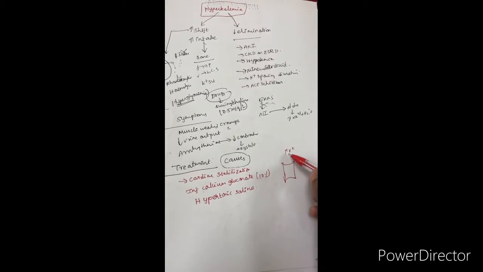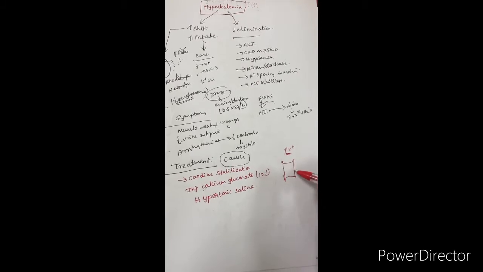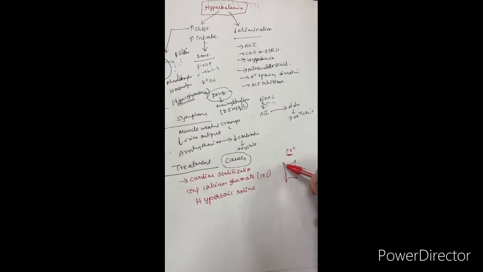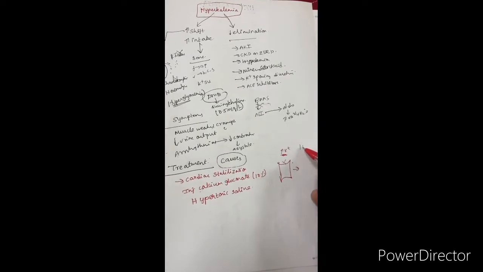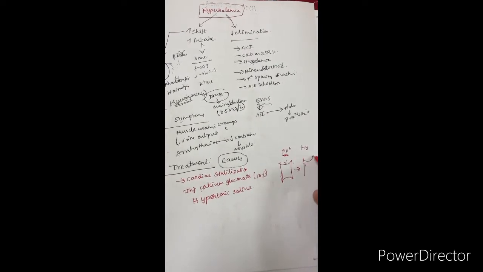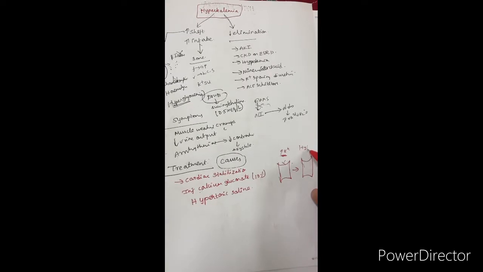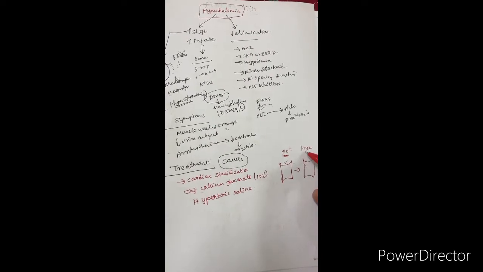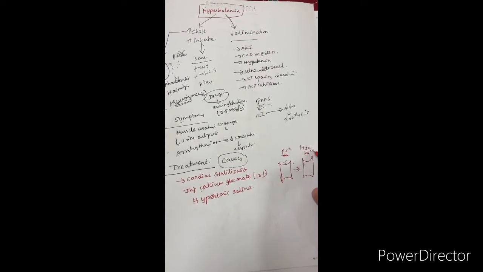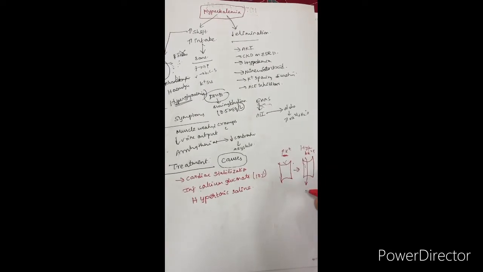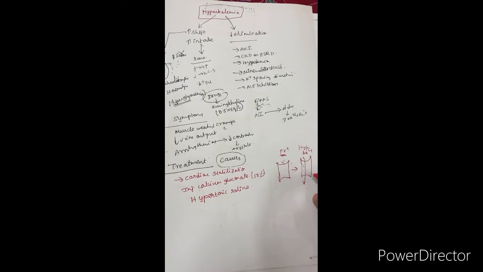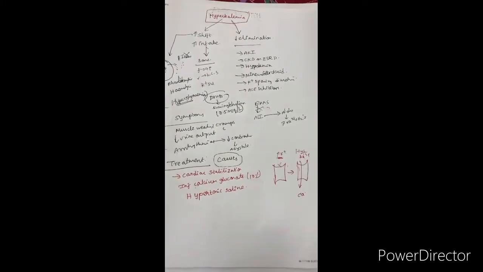The resting membrane potential, when there is increased potassium, will be shifted upwards, so the sodium channels become inactive. So when you give hypertonic saline, there will be a gradient between the extracellular and intracellular. The gradient will increase so that it shifts more potassium into the cells, so the resting membrane potential will come to normal, and the arrhythmia development will be very less.